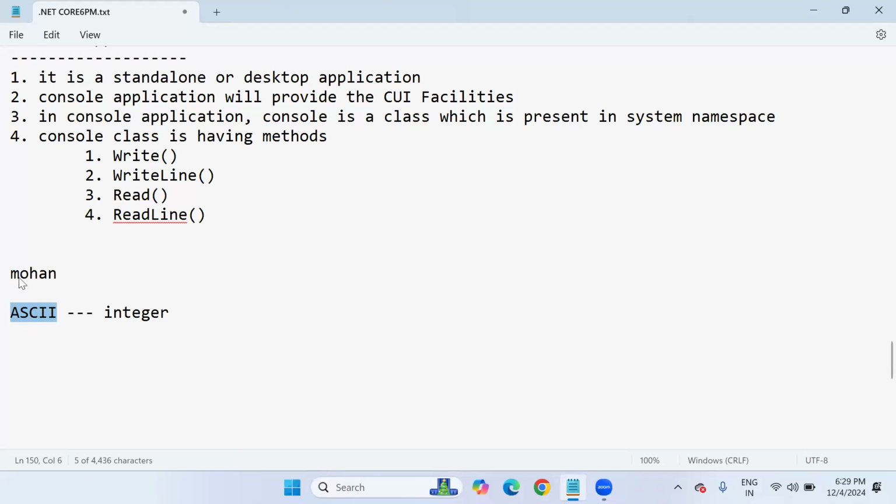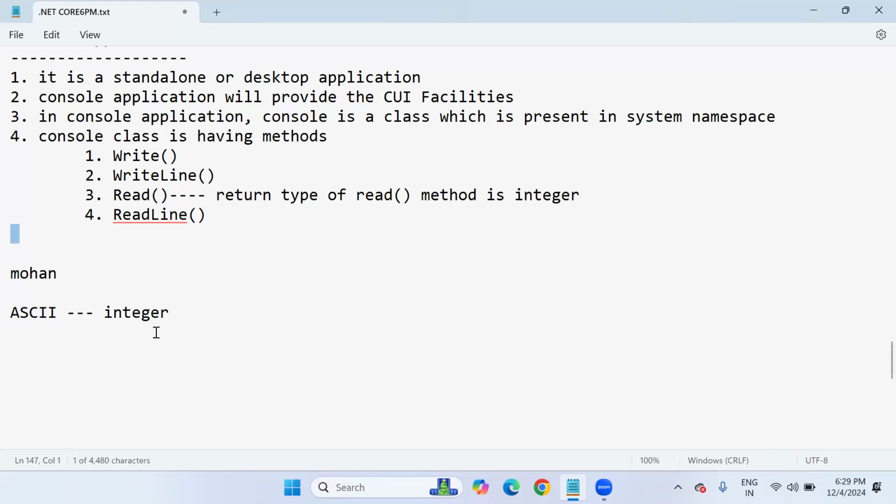This code is in integer format for every character, every alphabet. The read method reads the input values internally as ASCII codes only, like numbers. So the return type of the read method is integer. You have to say that the return type of the read method is integer.